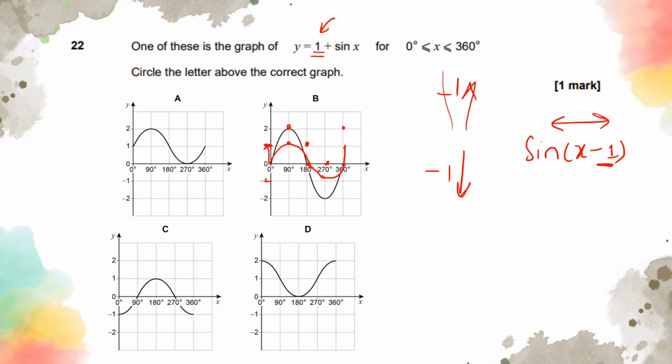So it's going to look something like this, which looks like the first one really. Because if it was here, going one up, from here one up, from here one up, from here one up. Yep, it's going to be A. And that's how you get full marks from this question.